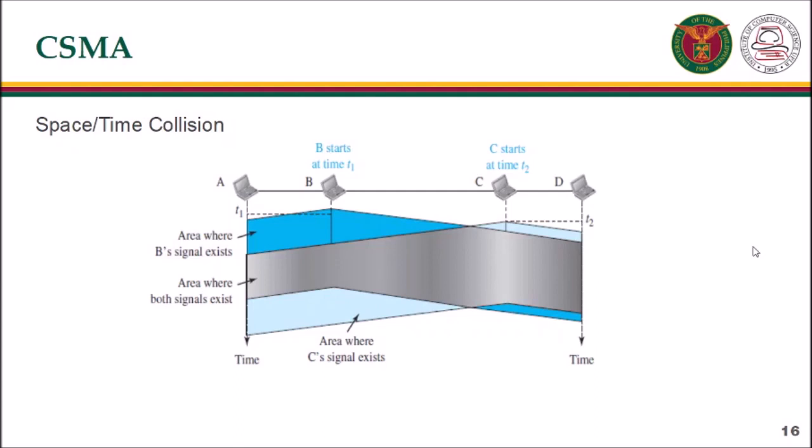Here is a space and time model of a CSMA network. Stations are connected to a shared channel. At time t1, station B senses the medium and finds it idle, so it sends a frame. At time t2, station C senses the medium and finds it idle, because at this time, the first bits from station B have not reached station C. Station C also sends the frame. The two signals collide and both frames are destroyed.